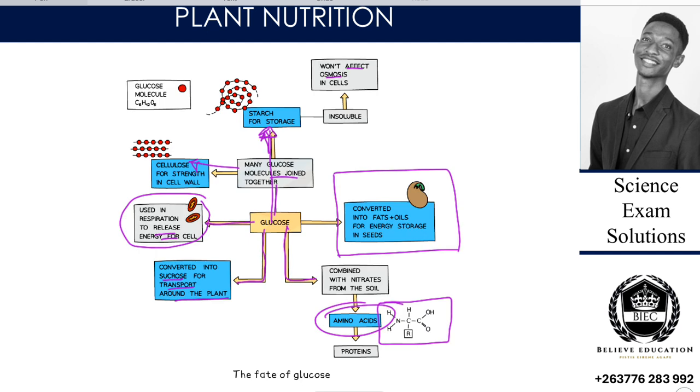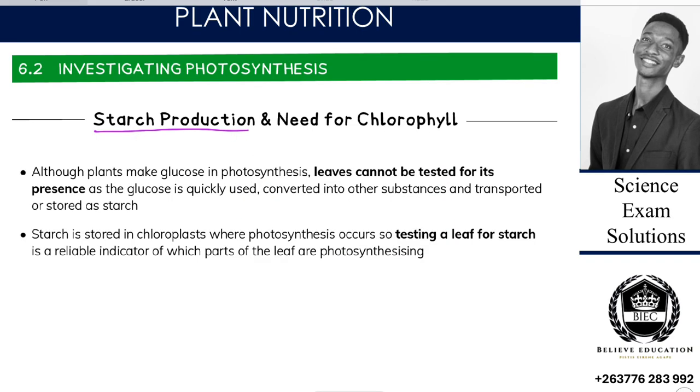To starch for storage, which means each and every leaf has stored starch inside it, right? So we can investigate that starch, and that starch can be proof that photosynthesis is taking place. And then after the investigation for starch, we can also see the need for chlorophyll. Is chlorophyll needed for photosynthesis to take place, or is photosynthesis just okay on its own?